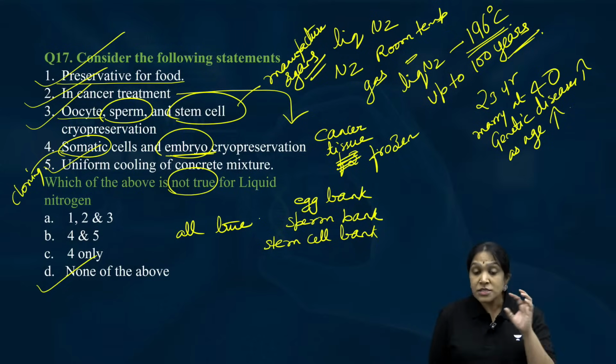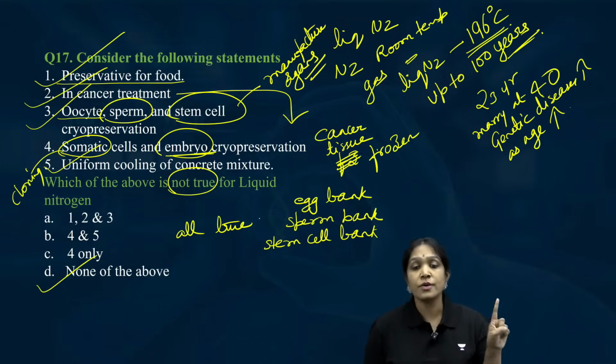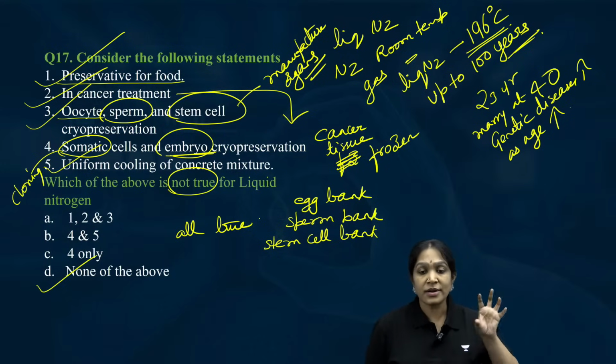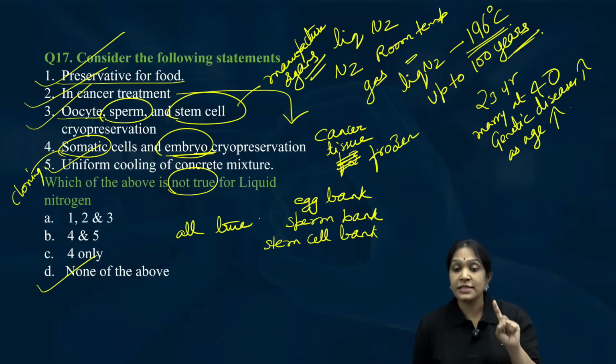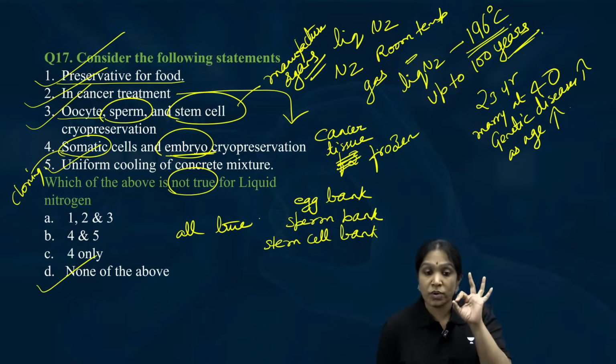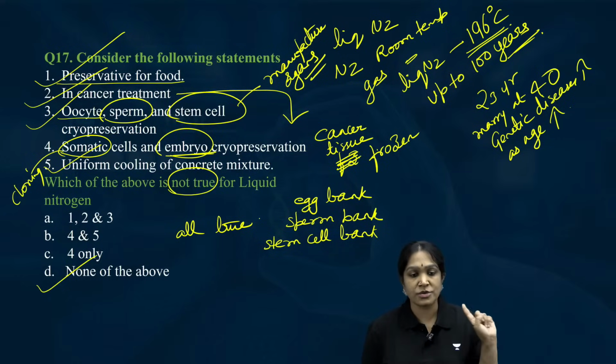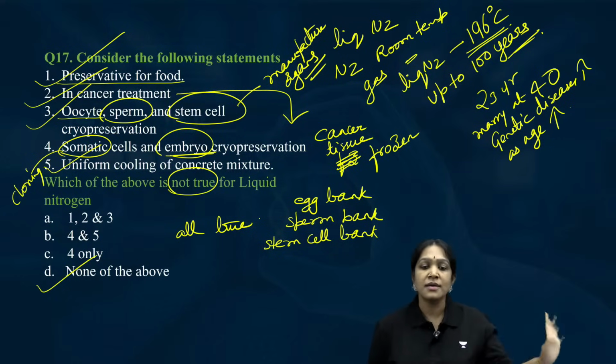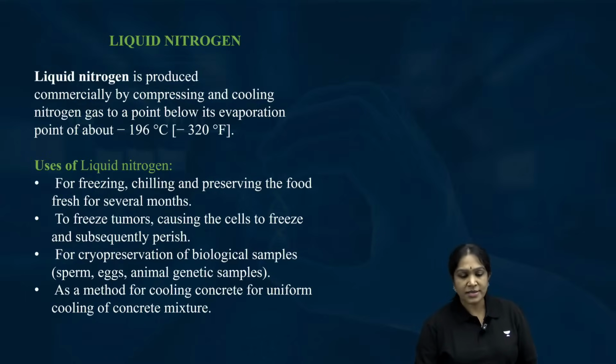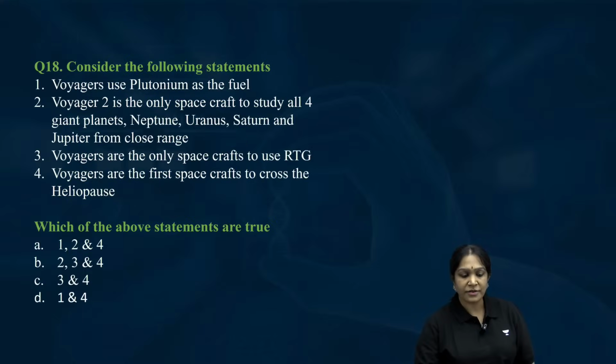Also, the rules became strict that we should not use liquid nitrogen in the food items. They must be used only for preservation, not for consumption. Liquid nitrogen should not be used for the consumption. So that is the point. That is about the liquid nitrogen.